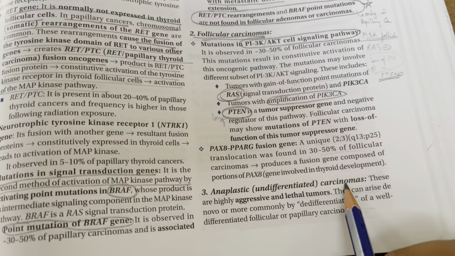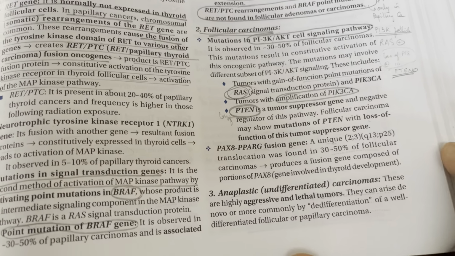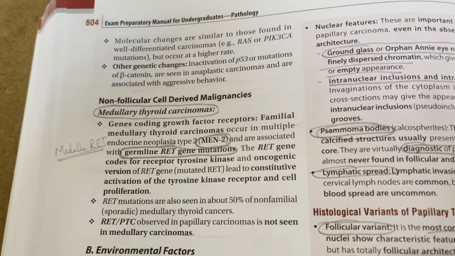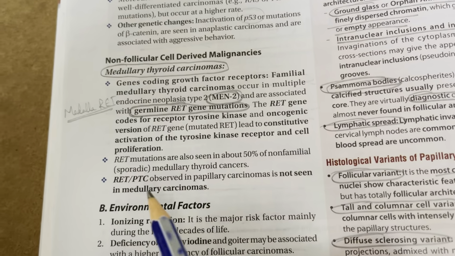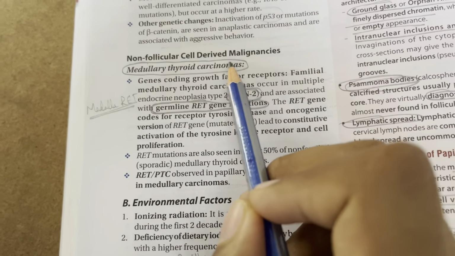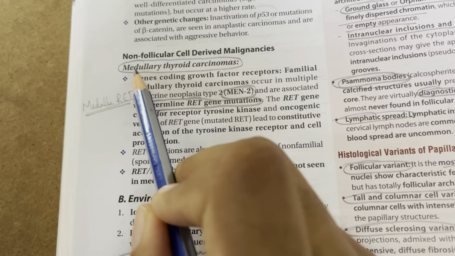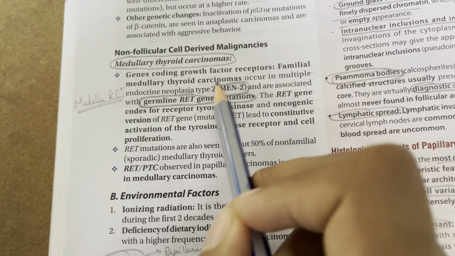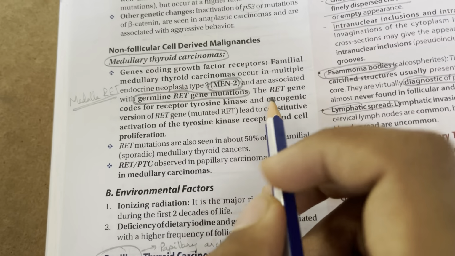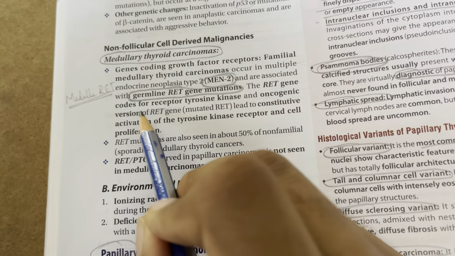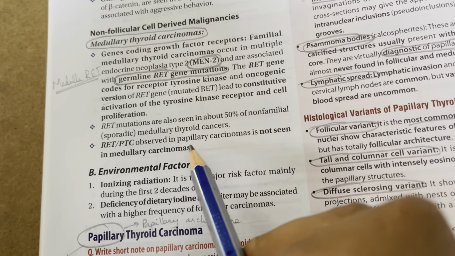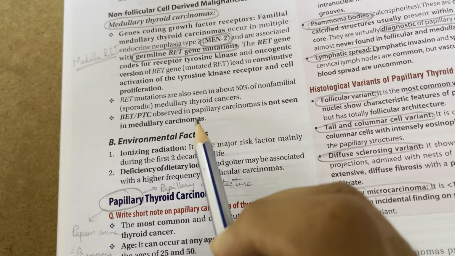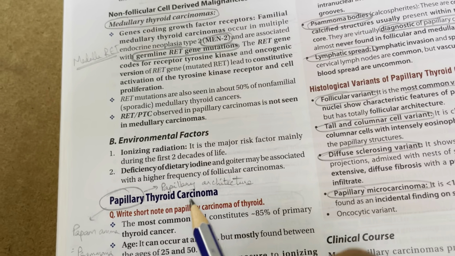Then you have anaplastic carcinomas. They are highly aggressive and lethal tumors. They can arise de novo or by de-differentiation of an already well-differentiated papillary or follicular carcinoma. Other genetic changes include p53 inactivation or mutations of beta-catenin. And again, non-follicular cell-derived malignancies: you can remember it as medullary thyroid carcinoma, medulla RET. So you have RET mutations. It is common in MEN2 and germline RET gene mutations. RET codes for a receptor tyrosine kinase, and the oncogenic version of RET leads to constitutive activation of the tyrosine kinase receptor and cell proliferation. Next, you also have environmental factors such as ionizing radiation and deficiency of dietary iodine.